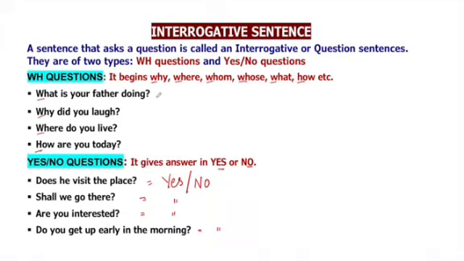The answer can vary, but it will not come in yes or no. Why did you laugh? I laughed because I saw a comic scene. So it means that to answer WH questions, we need to give an explanation. And the important thing we have to remember is that these sentences end with a question mark.